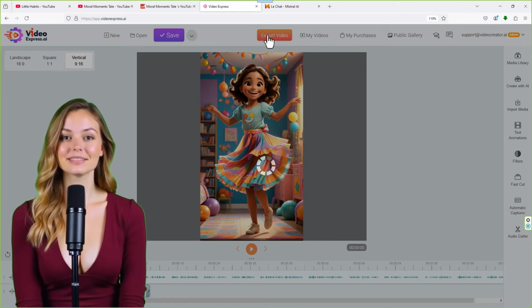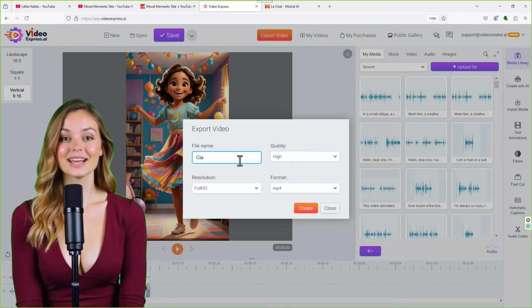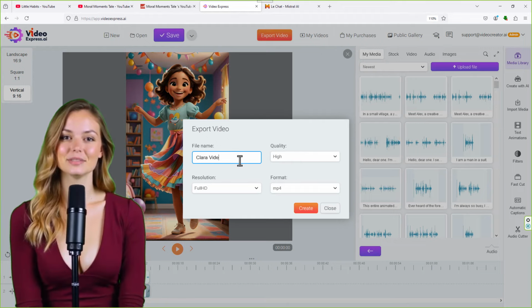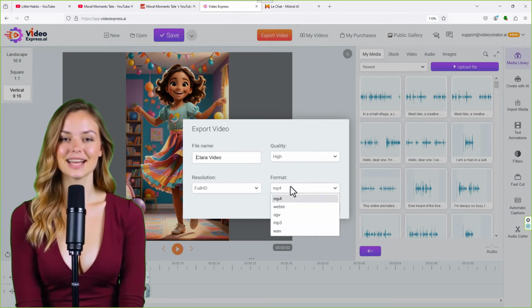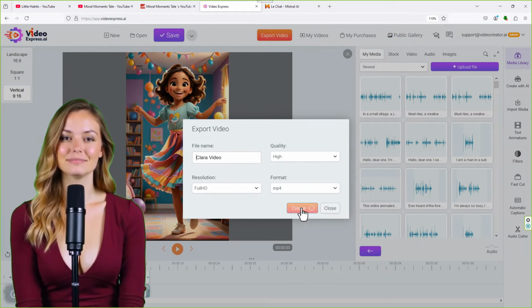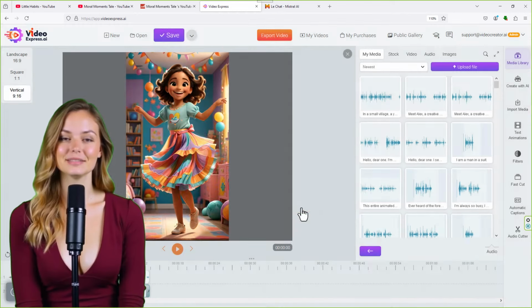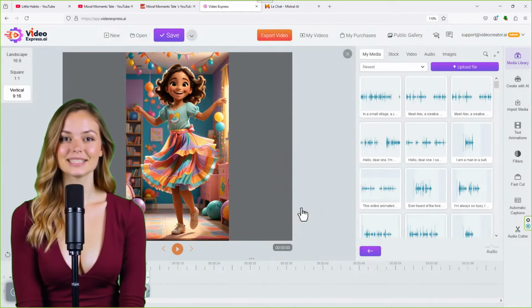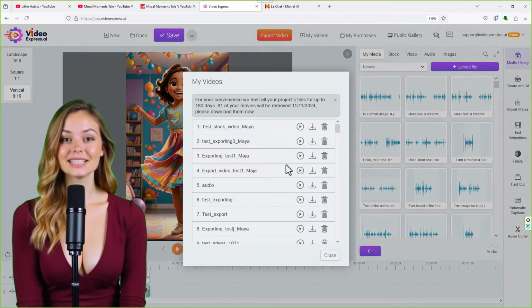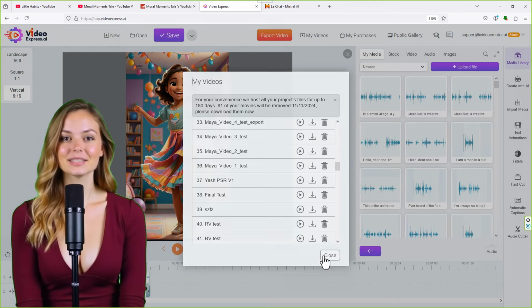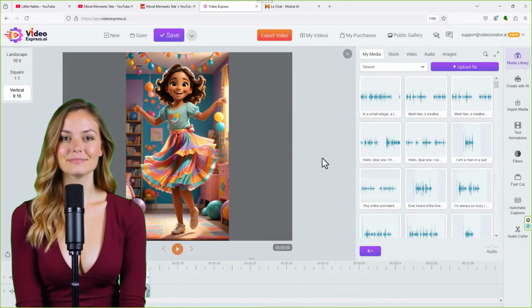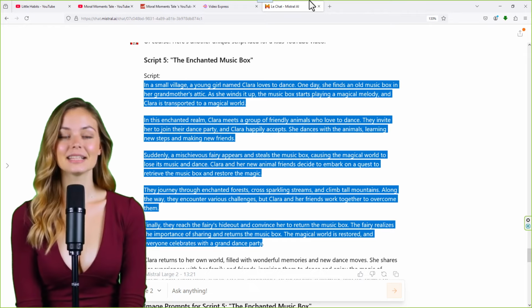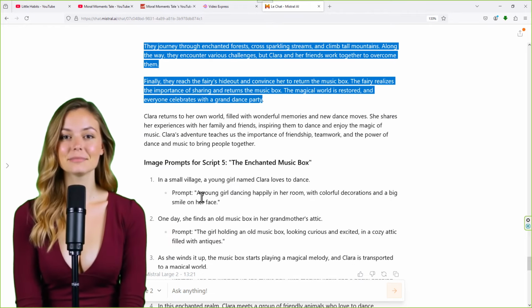And then export the video. Make sure you choose the format you want, the quality, the resolution, and just hit export. It will take a few seconds to render these videos, and you can come here and download your videos. That's it. That's all you need to do, because the script writing is done for you.